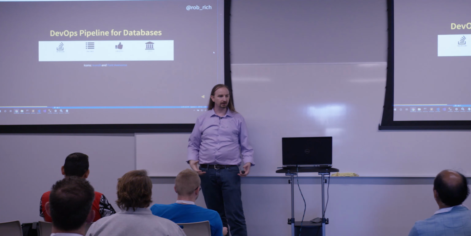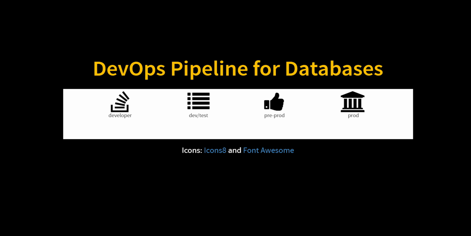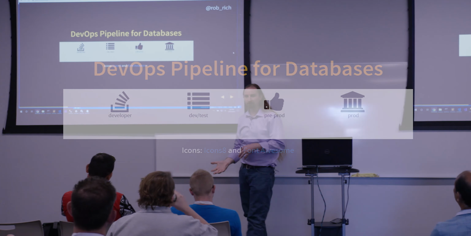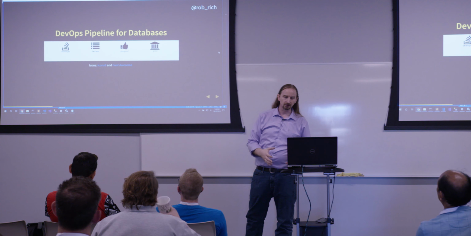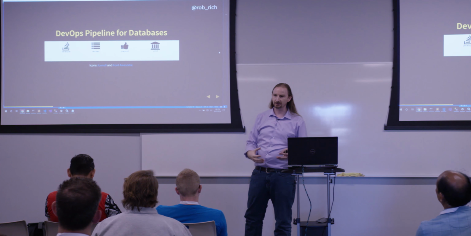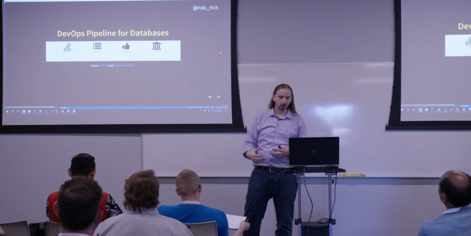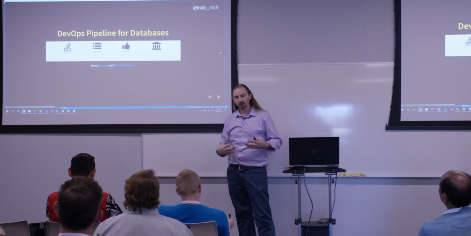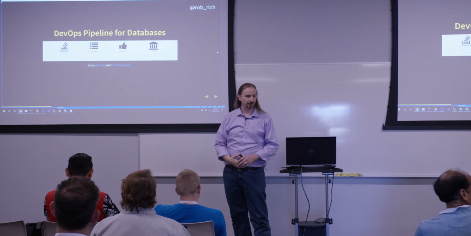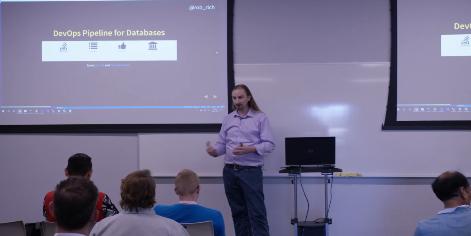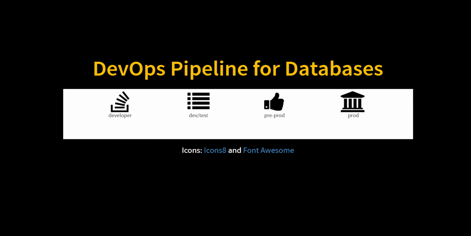So when we create a database DevOps pipeline, we'll look at production, and we'll look at moving our data left into the environments that need it. We'll take our production data and move it into a pre-prod environment where we can stage the next version of the application. Or we'll move it into dev test, where we can flex it in really interesting ways. Or ultimately, developers may choose to have this data running locally so that they can iterate really quickly.